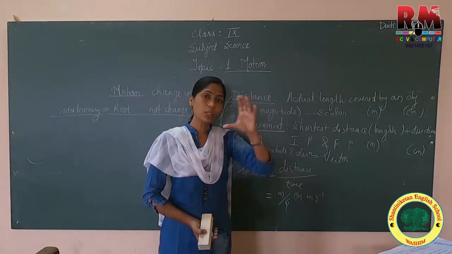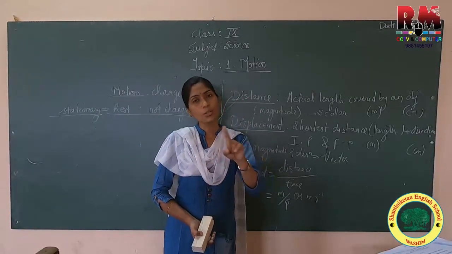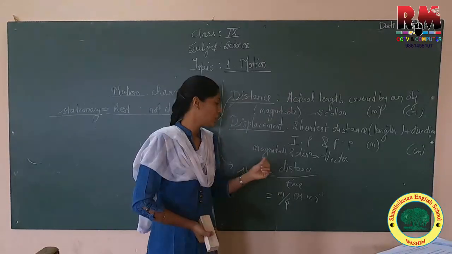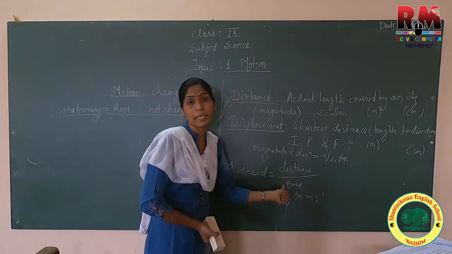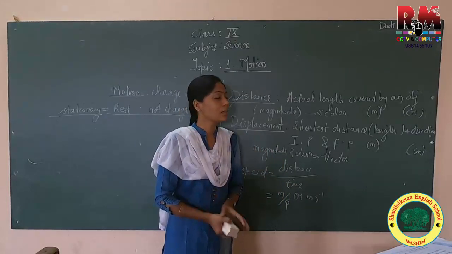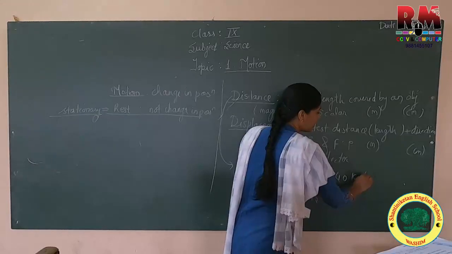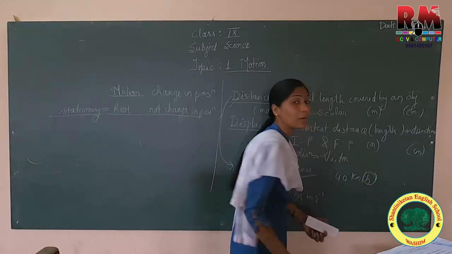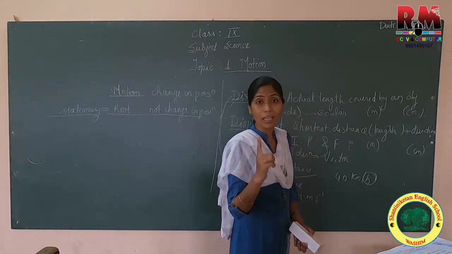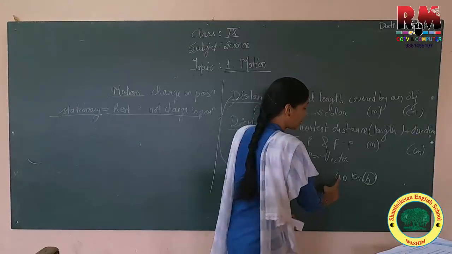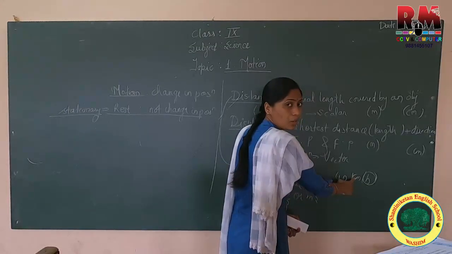The speedometer of your bike also gives you the amount of distance covered in a given time. In the speedometer, a reading of 40 kilometer per hour means each hour you are going 40 kilometer of distance.